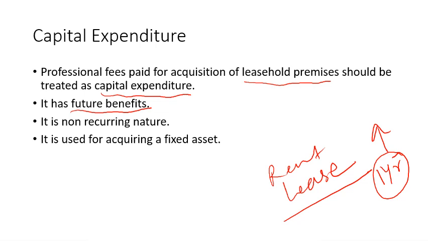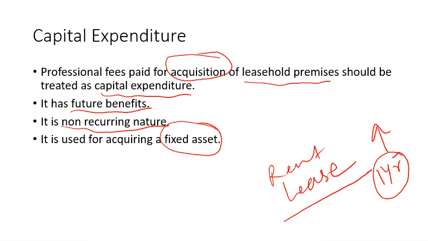It is non-recurring nature. So you don't acquire any premises on day-to-day basis. It is non-recurring, means it is not going to repeat on daily basis. You are acquiring leasehold premises once in a while. So it is capital expenditure. And third reason, it is used for acquiring a fixed asset.